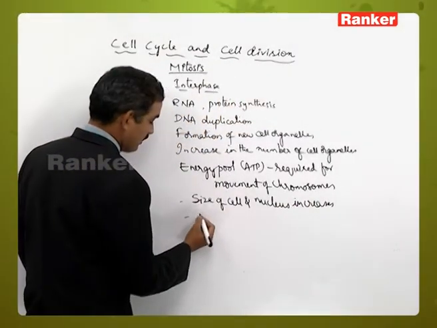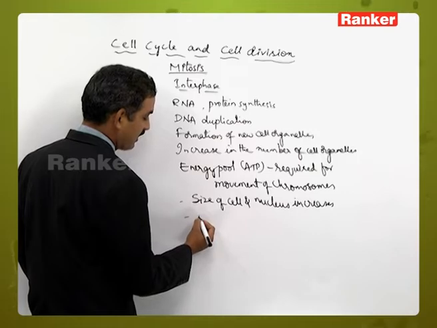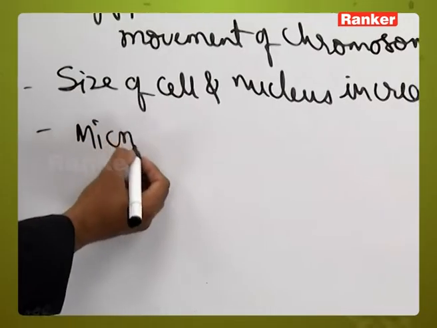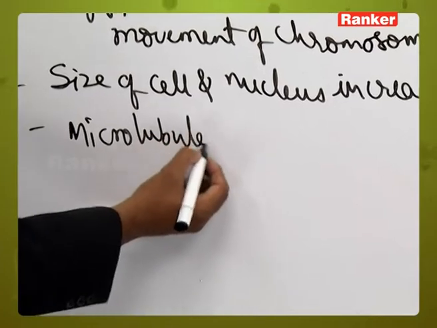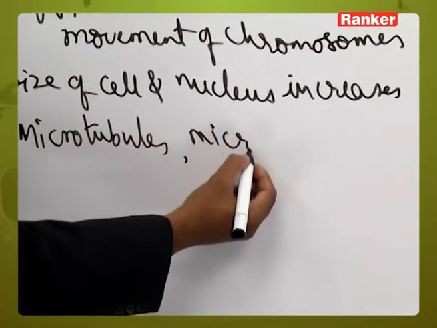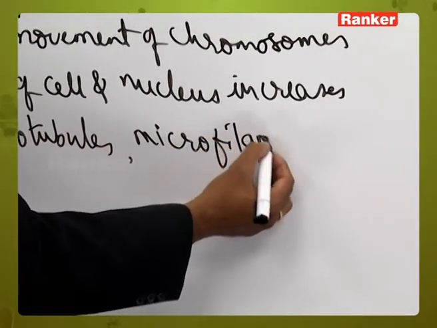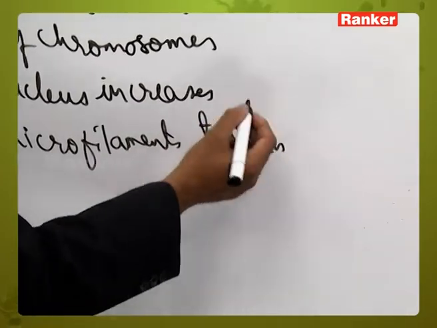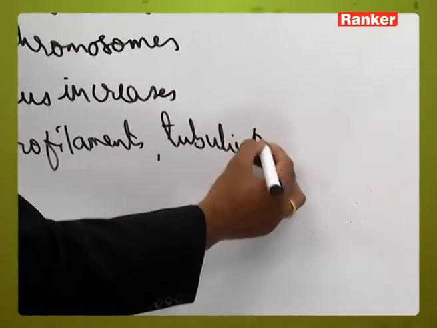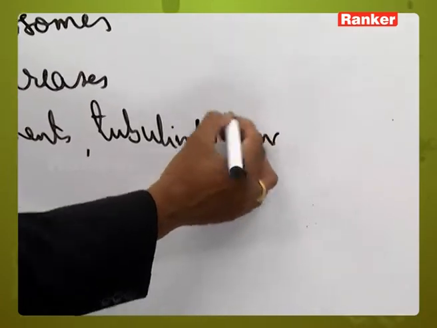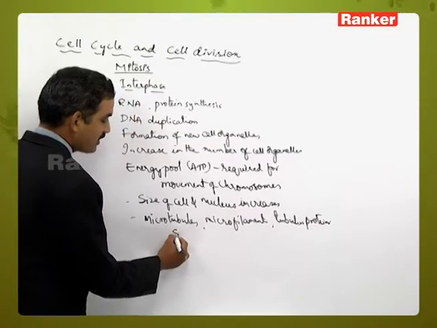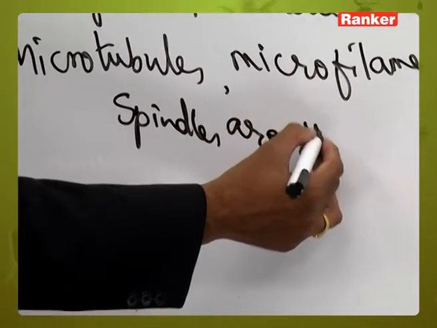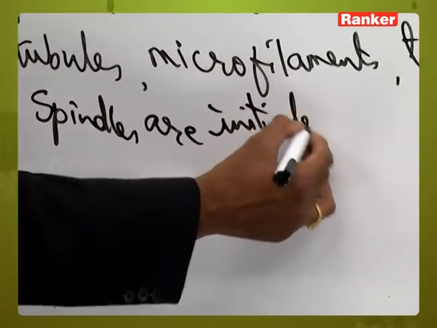And the basic things which are required for the spindle fibers, like microtubules and microfilaments, that is, tubulin protein, by which these microtubules and microfilaments are made up of, are all related to the spindles, and are initiated during this stage.